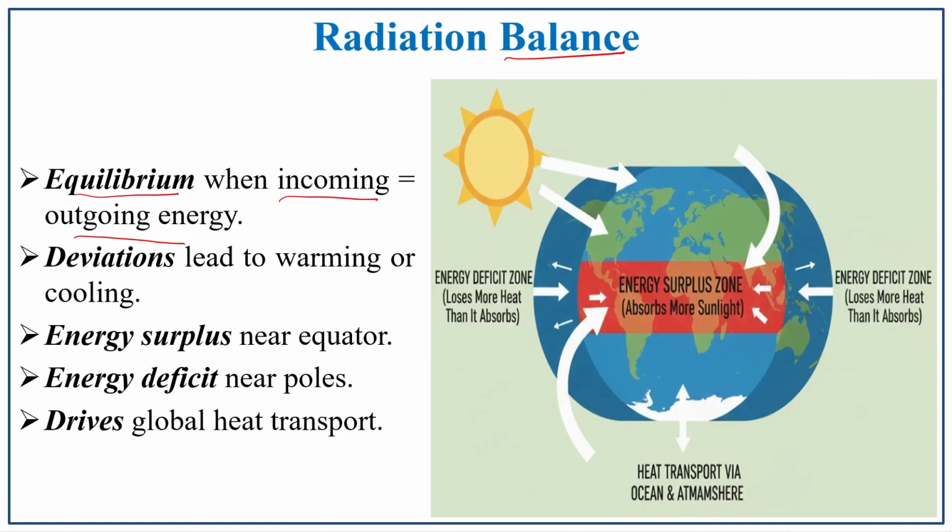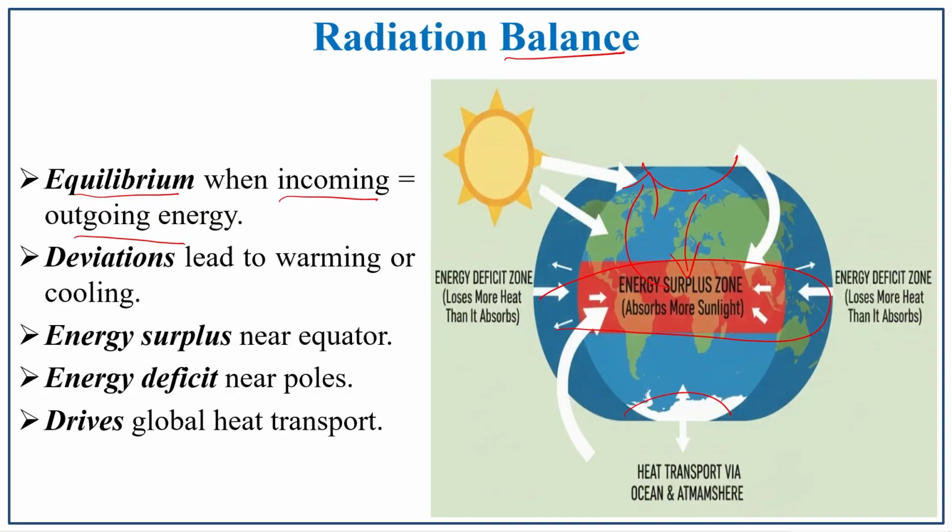So, this contrast effect will be there if the equilibrium is disturbed. The energy is surplus in what? In the equator region. Energy is deficit in the polar region. So, because of this, it drives the global heat transport. From the excess region, the energy is transferred to the deficit region. From the deficit region, there is a flow of air masses. These concepts you will understand in atmospheric air pressure belts.